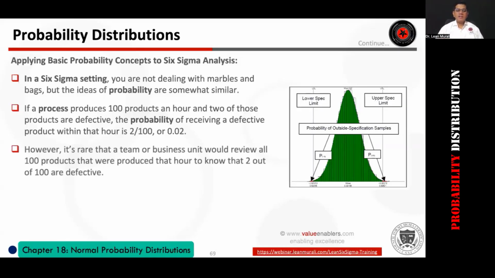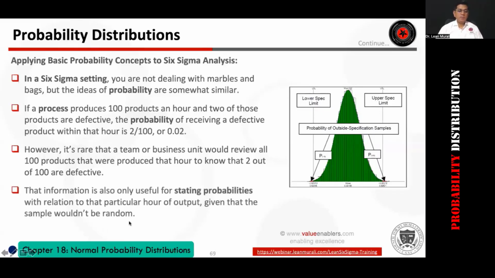However, it is rare that the team or business unit will review all 100 products. So they would like to know the probability of a defect coming out every hour. Such information of probability is very useful. In the histogram on the right side, there is a red mark with an arrow.